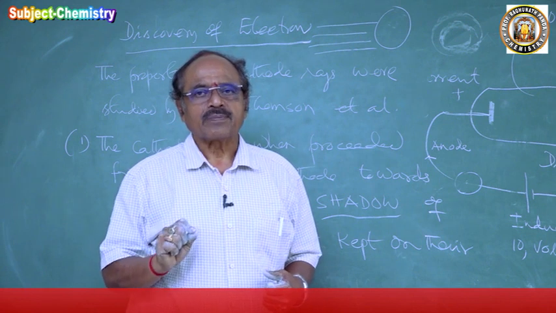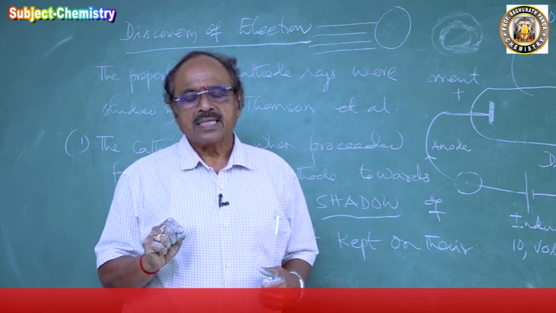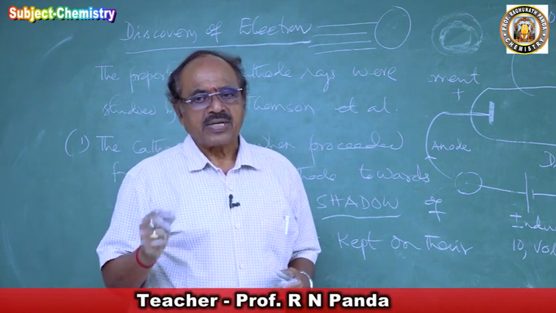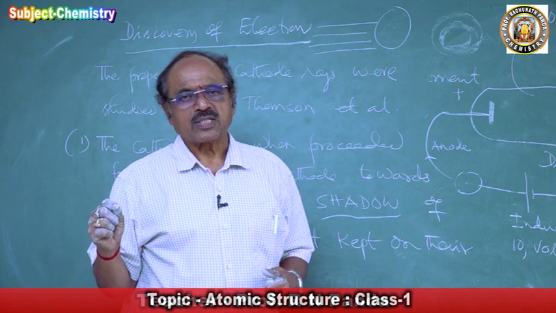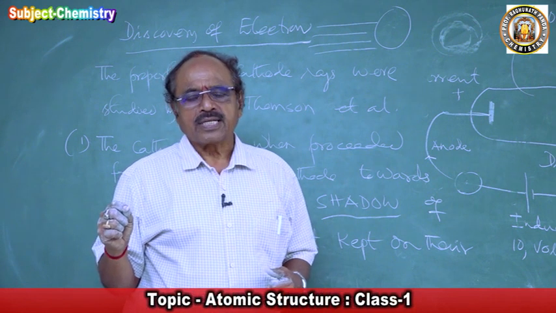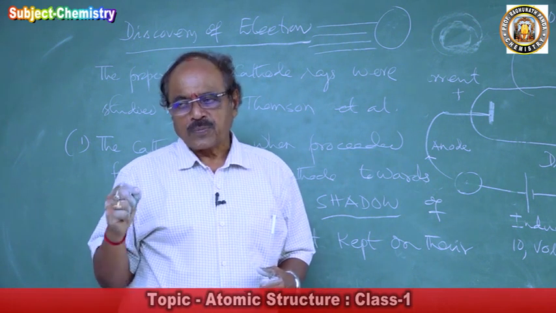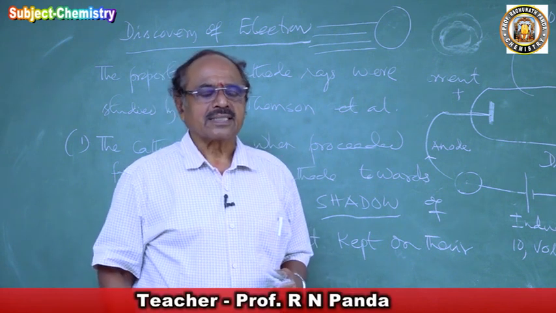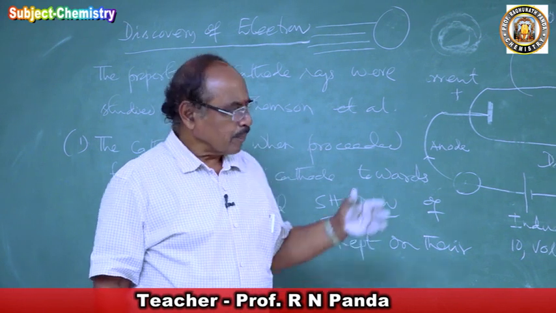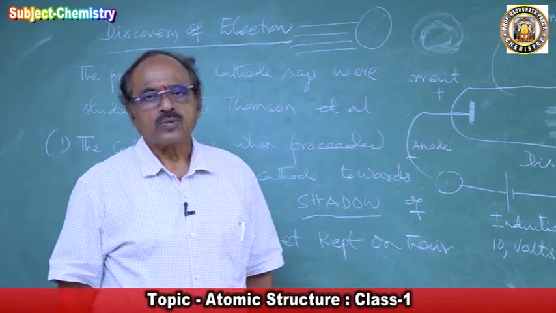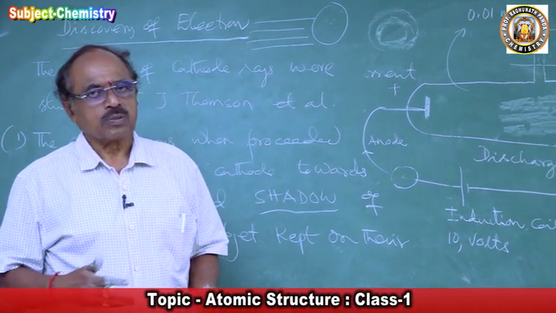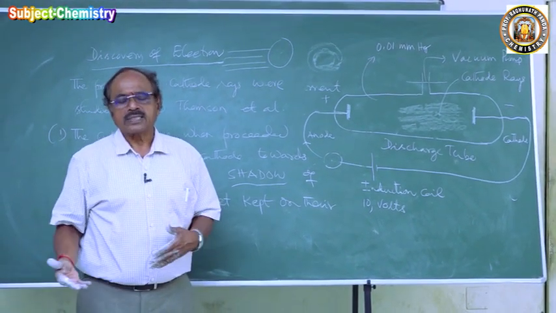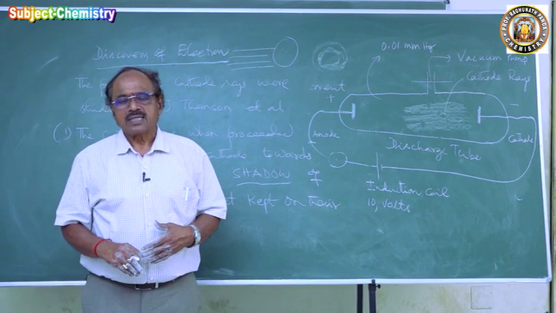So the first property of the cathode rays: they propagate in a straight line with very high velocity. That means the cathode rays propagate in a straight line like light, hence we get the shadow of the object. The other properties of the cathode rays we will study in our next class.